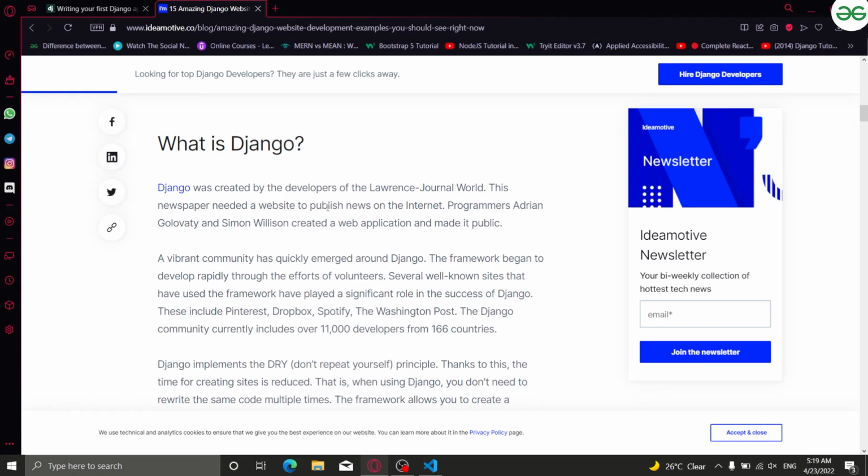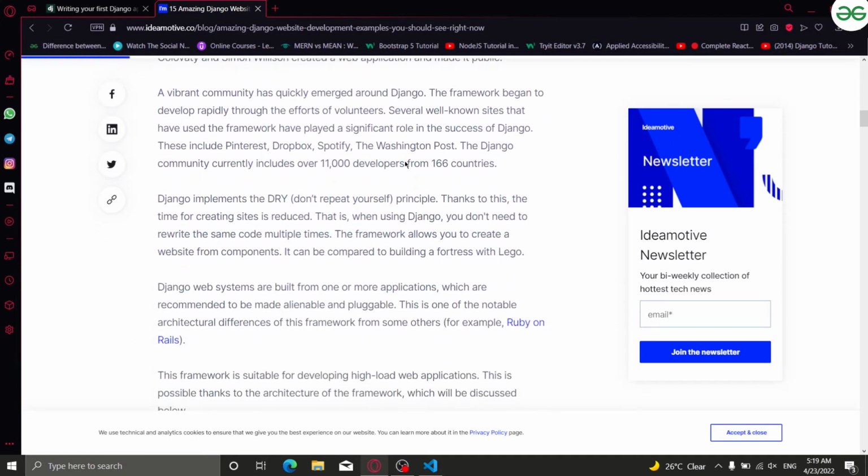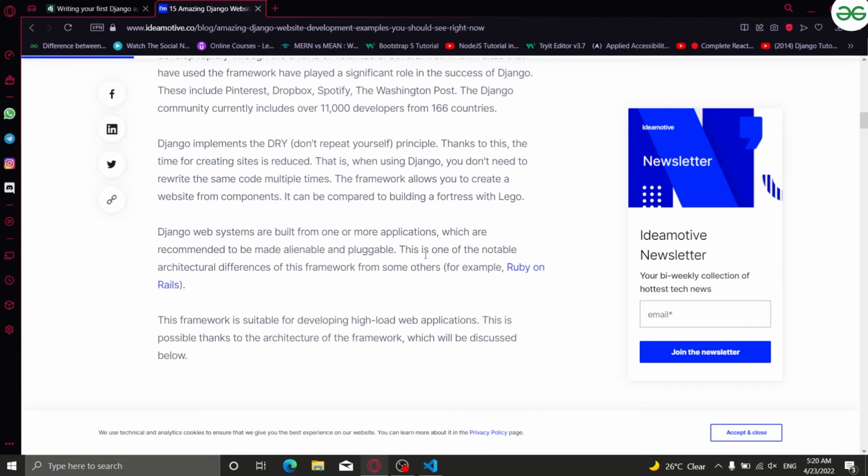This newspaper needed a website to publish news on the internet. Programmers, okay, so this is very interesting. Django was created by the developers of newspaper agencies. Now, the Django community currently includes 11,000 developers from 166 countries. By this alone you can see that Django is very versatile, and it will be very beneficial if you learn it, because it will open lots and lots of gates for you.